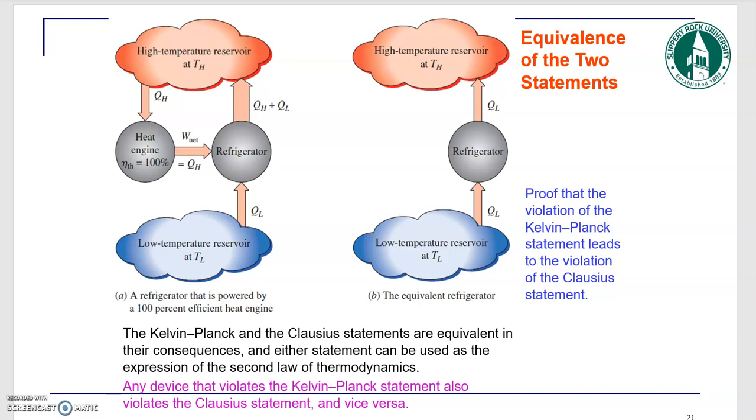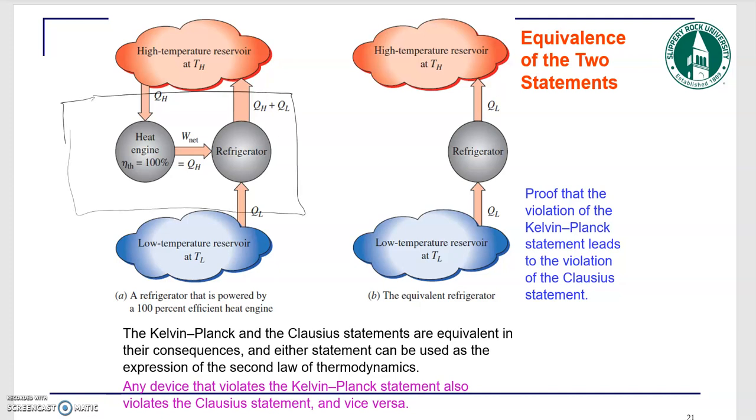Now what it does is it transfers that work. So let's assume that it violates the Kelvin-Planck statement. It transferred that work 100%, which is equal to QH, to a refrigerator, and the refrigerator is receiving QL from a low temperature reservoir and transferring QH plus QL to the high temperature reservoir, right? All right, so now look at the system. Just consider the whole system.